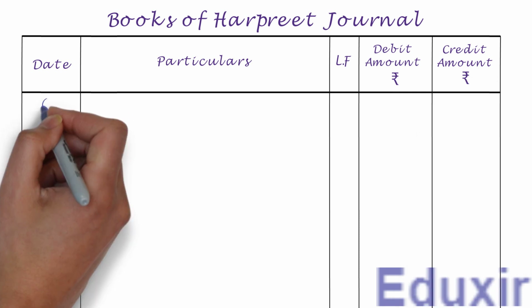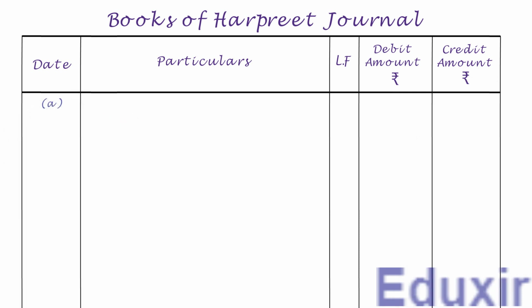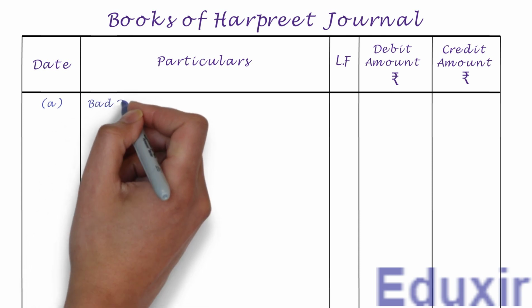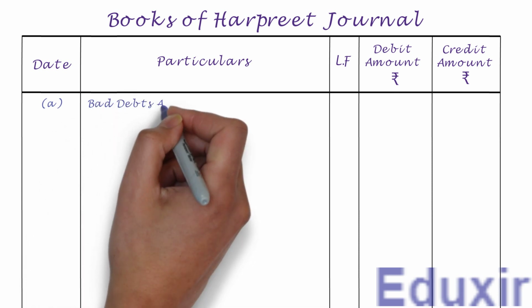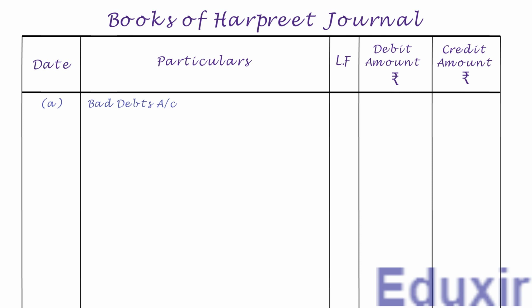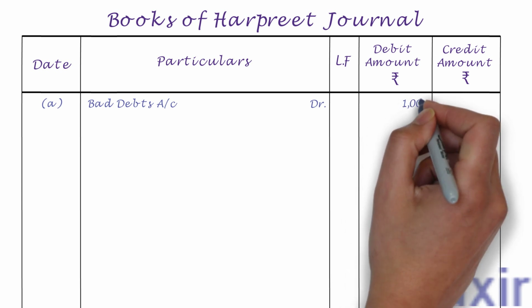Let us first write the transaction number in the date column. Let us now record bad debts account as the debit entry. Let us then record the text DR to indicate that this is a debit entry. Let us also record the debit amount of 1000 rupees in the debit amount column.